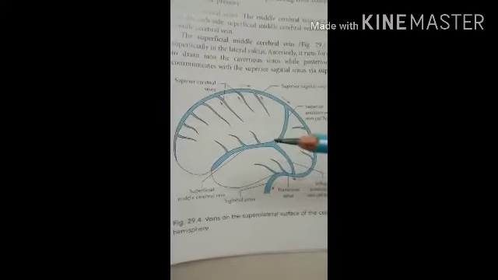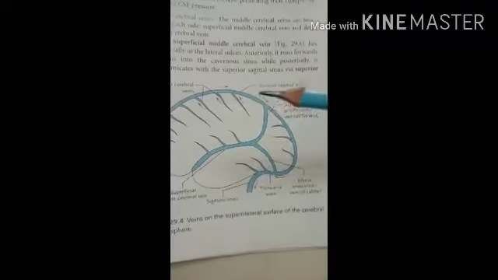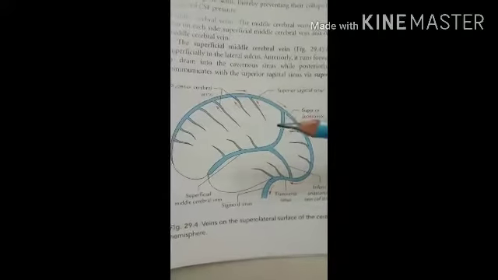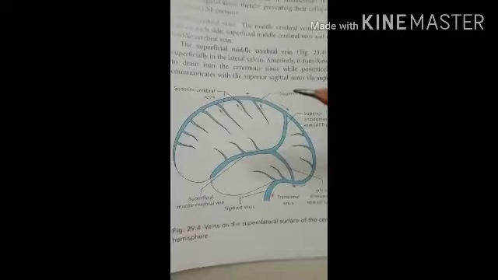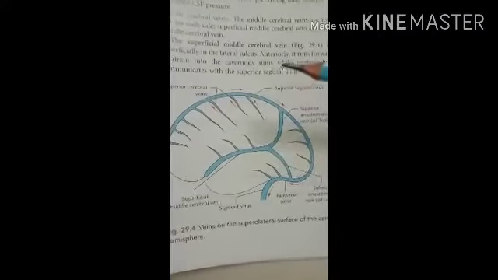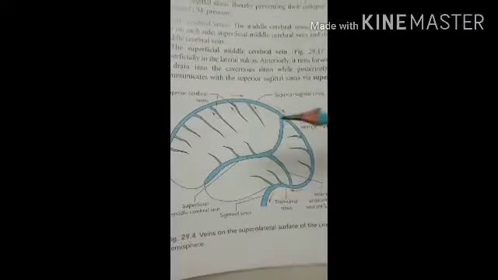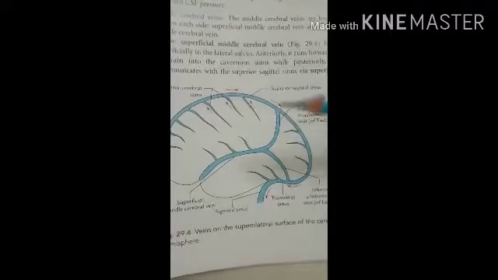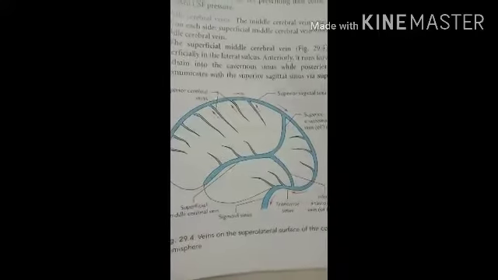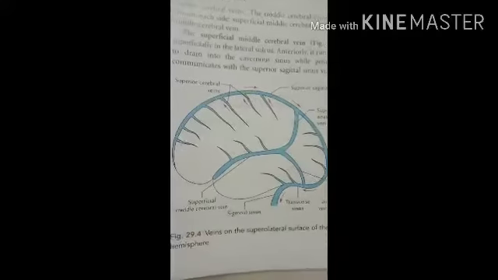Then the veins of the brain do not possess valves. Generally all veins have valves, which avoid the backflow of blood, but in the brain the valves are totally absent. And the veins of the brain run mainly in the subarachnoid space. That is also an important characteristic feature of the veins of the brain. After that, we have to see the cerebral veins.